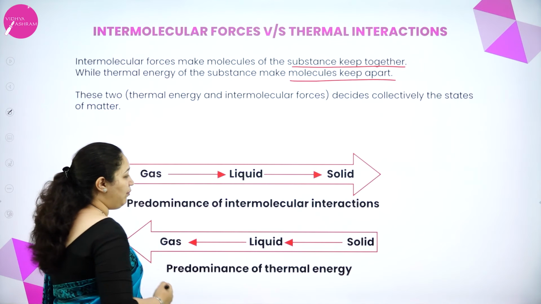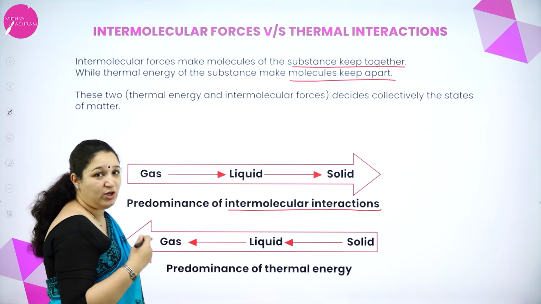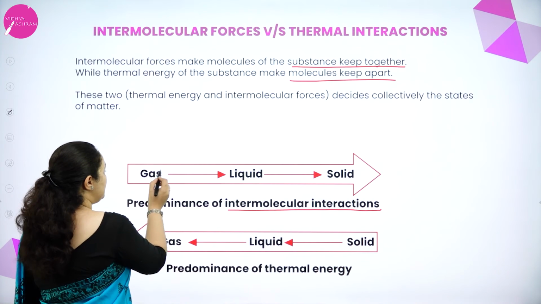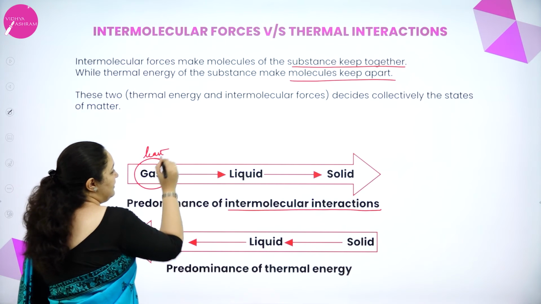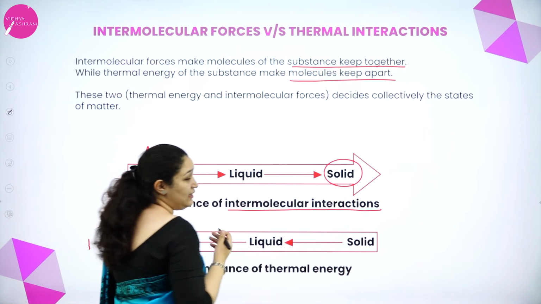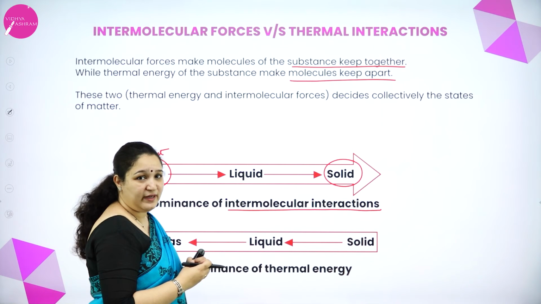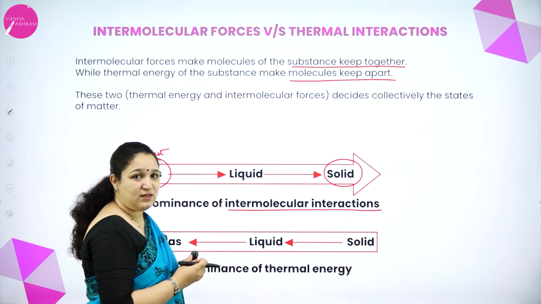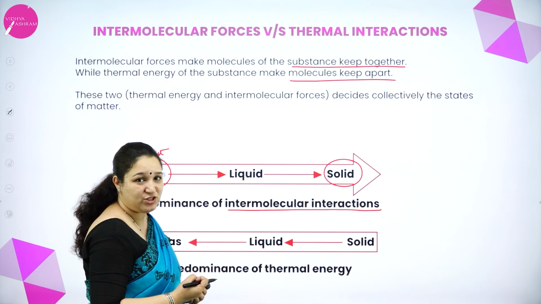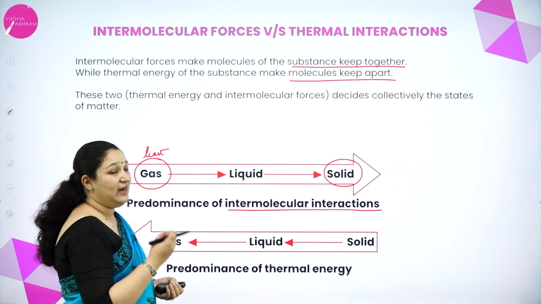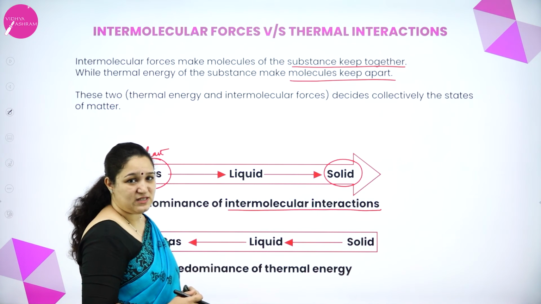First, we'll see about intermolecular forces. In gases, intermolecular force is least and it is highest in solids. That's why solid particles are orderly arranged, correct? They are very close to one another because they have a very high intermolecular force of attraction, whereas for gases it is least, and for liquids it's between the solids and the gases.